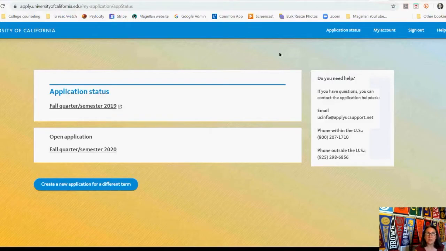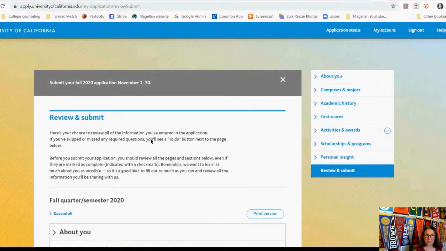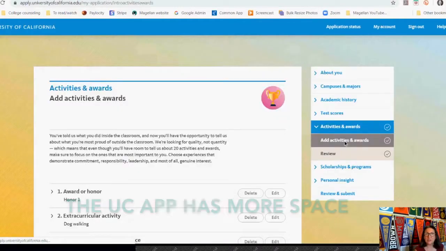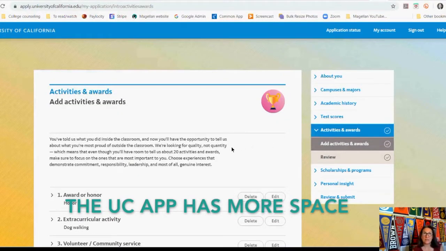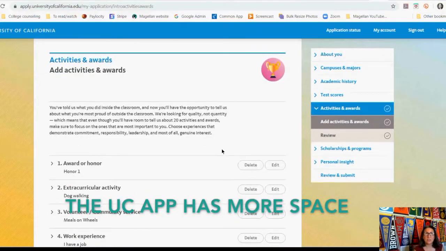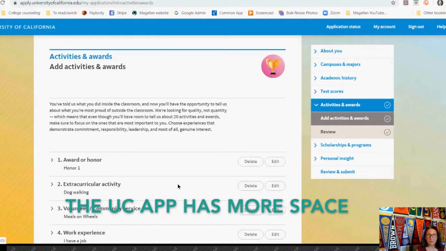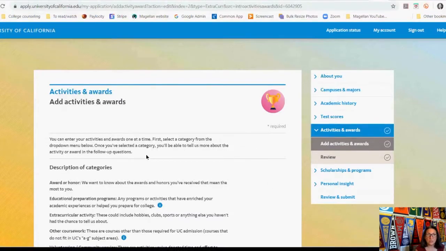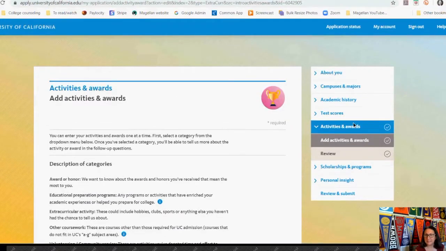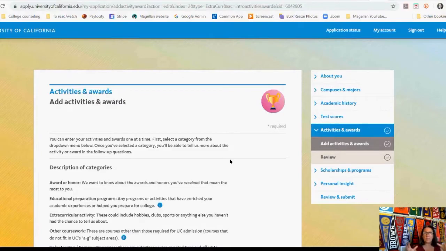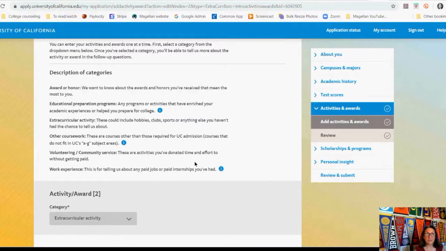The difference between the Common Application and the UC application, which I'm pulling up right now, is the UC application gives you a ton more space this year, and it's a change from last year, to describe the activities that you've done. So I just want to show you, when you go into the UC, into the activities section right here, what they've done is they've combined all of the things they had separated before. So extracurricular activities, volunteer work, family responsibilities, awards and honors, they're all in one section. You get up to 20 of them, which is a ton of space, 20 different activities and awards.